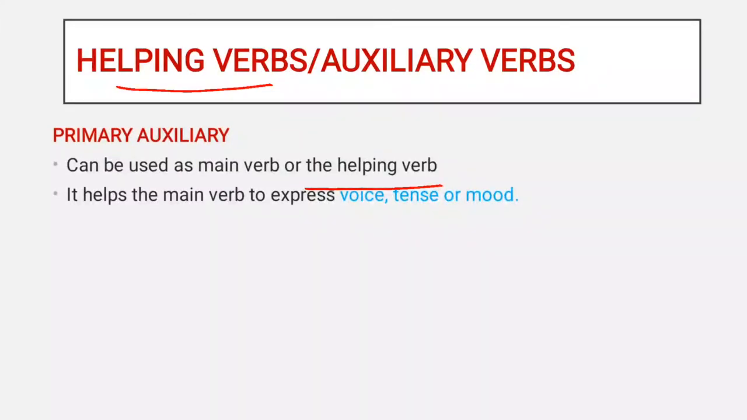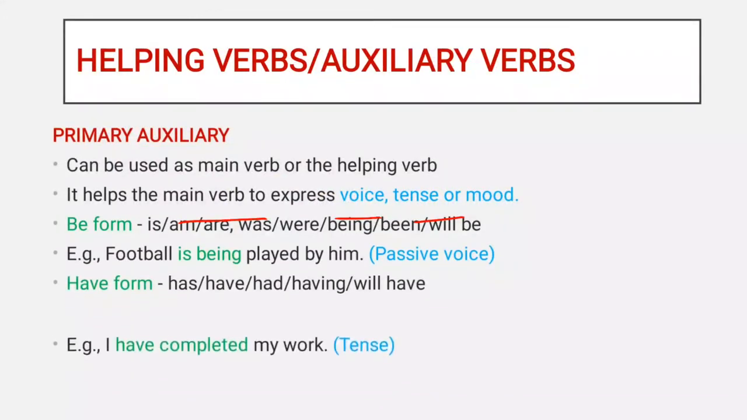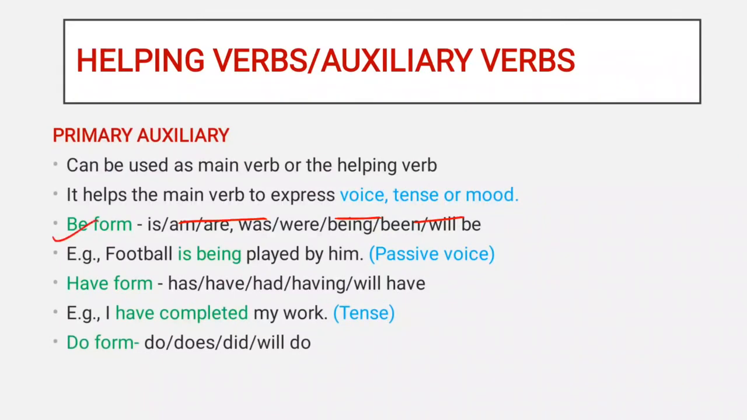Now we can divide these auxiliaries into primary and modal auxiliaries. First of all, let us understand primary auxiliaries. Now these auxiliaries can be used as main verb or they can be used as helping verbs. They help the main verb to express voice, tense or mood. These are divided into be form, have form and do form. So we have three forms of primary auxiliaries.